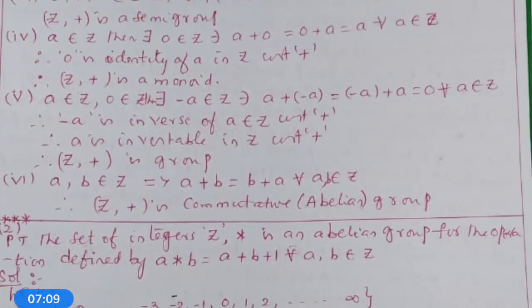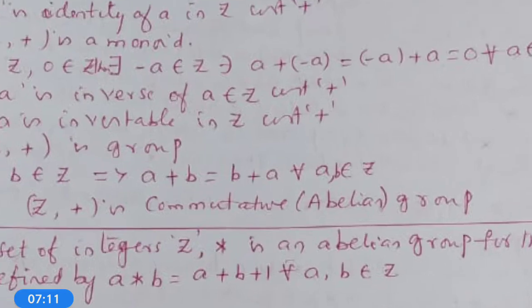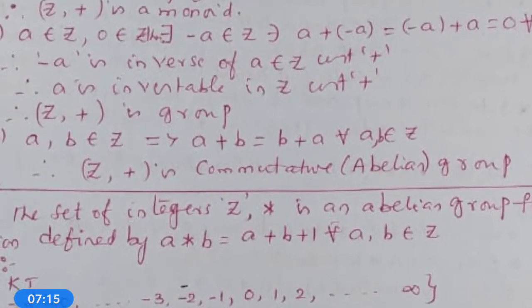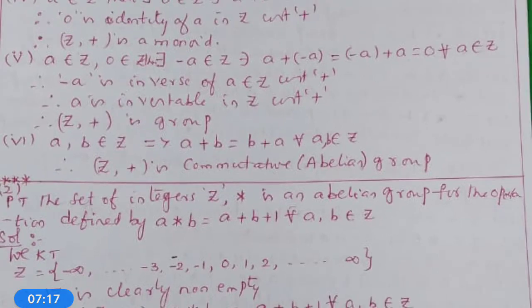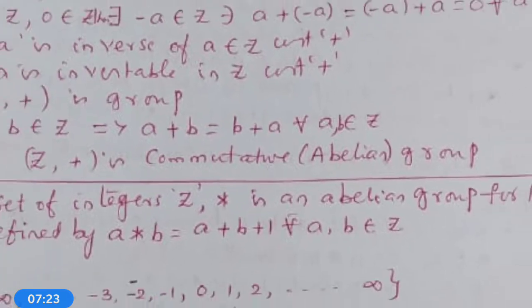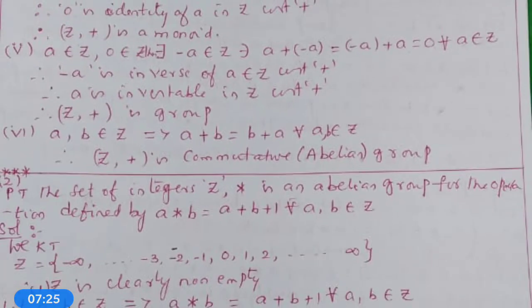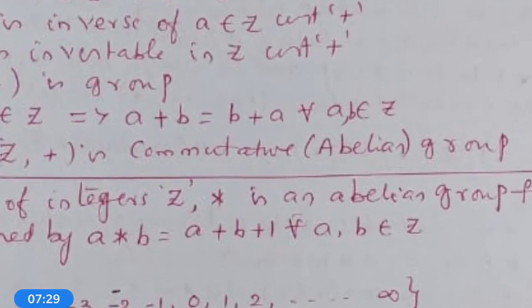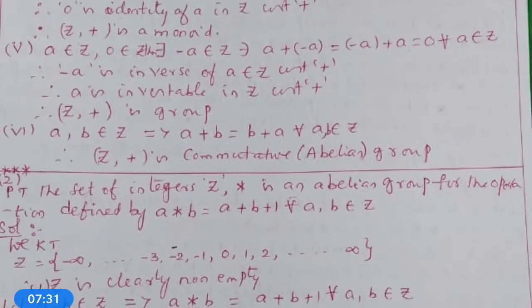Next is the verification of the abelian property. Let a, b belong to Z, which implies a + b is the same as b + a for all a, b belongs to Z. Therefore, a + b = b + a. This implies the commutative property has been verified on Z with respect to plus. Therefore, (Z, +) is a commutative or abelian group.